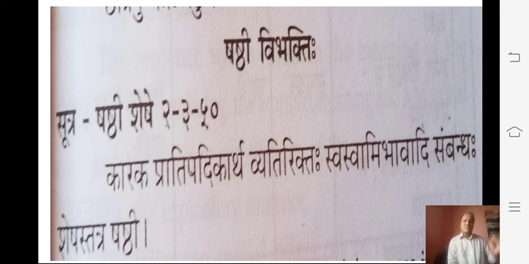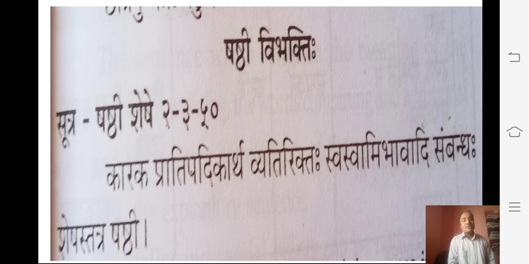The Shashti Sutra explains the remaining cases of the Vibhaktis, that implies the relation. That is Swaswami Bhava Sambandha. The relations are Guru Shishya Sambandha, Seva Sevaka Sambandha, Janya Janaka Sambandha, Avayava Avayavi Sambandha, Guna Guni Sambandha. All these should be in the Shashti Vibhakti.